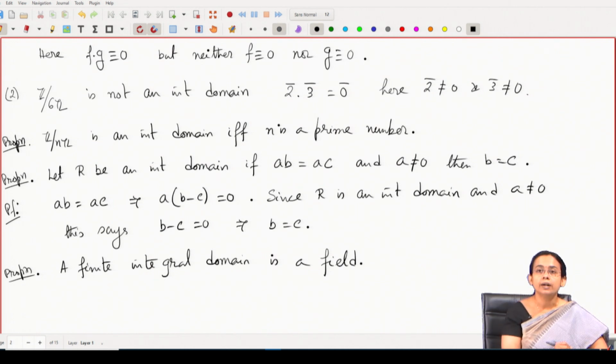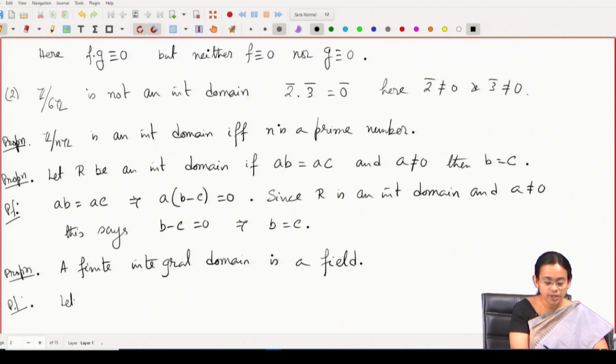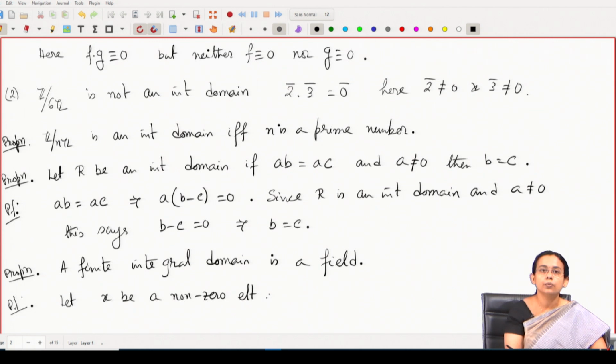We will prove that if you consider a finite integral domain, then every element has a multiplicative inverse. So, let us try to prove this. I need to show that every non-zero element has a multiplicative inverse. So, let x be a non-zero element in the integral domain. I basically want to show that x has a multiplicative inverse.